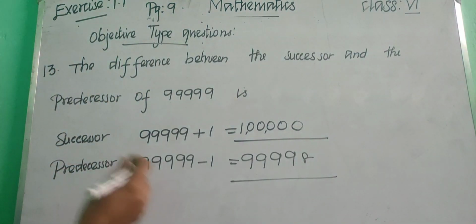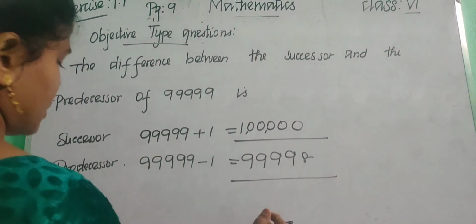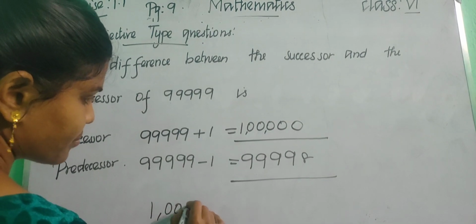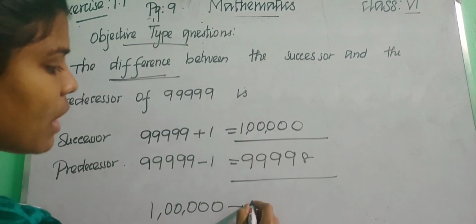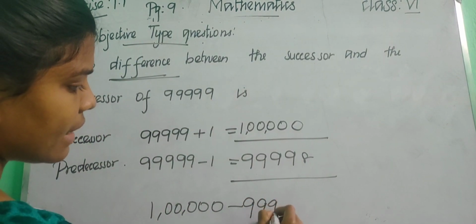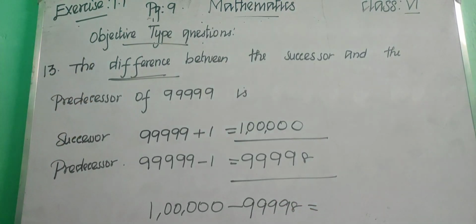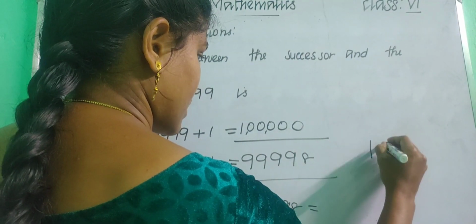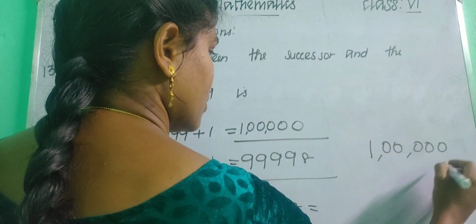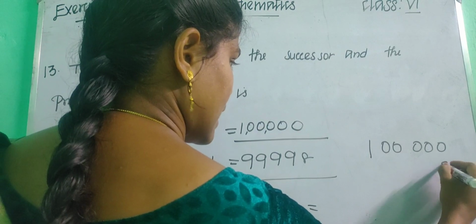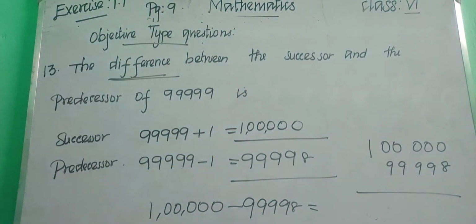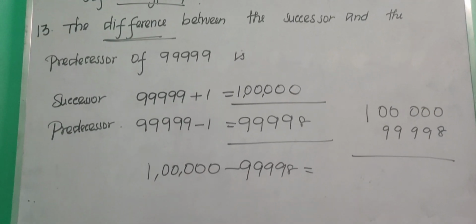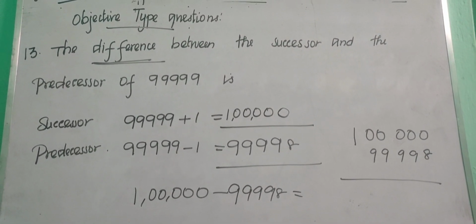99,998. Okay, so simply we have to subtract these two. Subtract this 1 lakh minus 99,998. Difference means subtract, okay, so minus. So what will you get? Just subtract it, okay, so 1 0 0 0 0 0 minus 9 9 9 9 8. Okay children, so write it. How will you subtract?